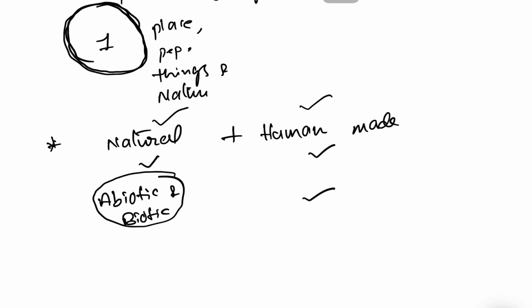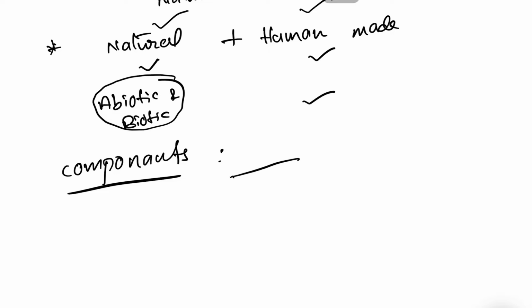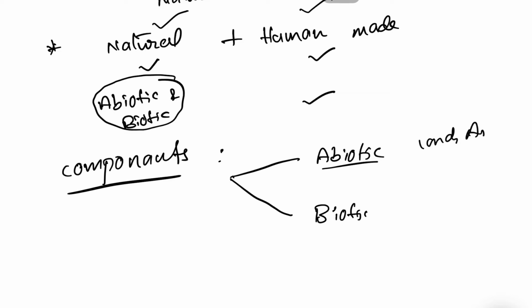Now let us understand the components of the environment. Environmental components are of two types. Number one is abiotic, and the other is biotic. Abiotic components are lifeless things, components which do not contain life, such as land, air and water.